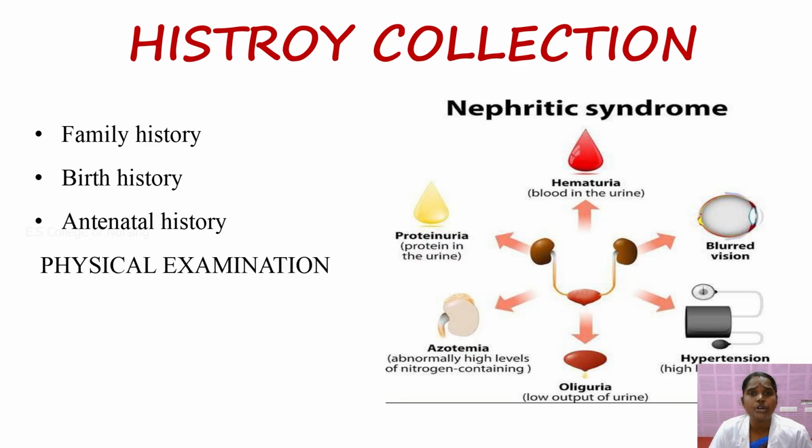Afterwards, you have to measure the blood pressure. If the baby develops nephrotic syndrome, in the sense that hypertension may develop, or the baby may develop blurred vision.